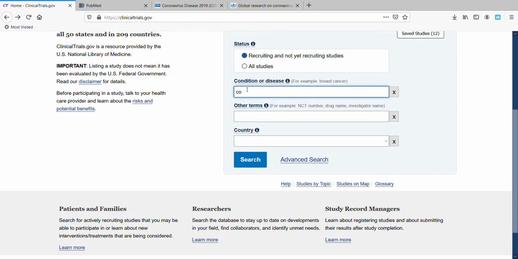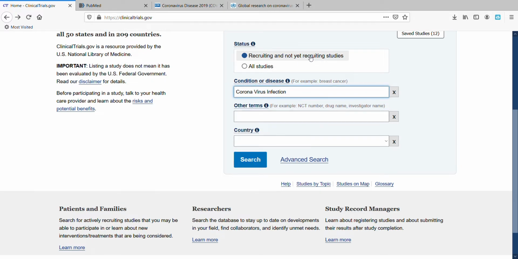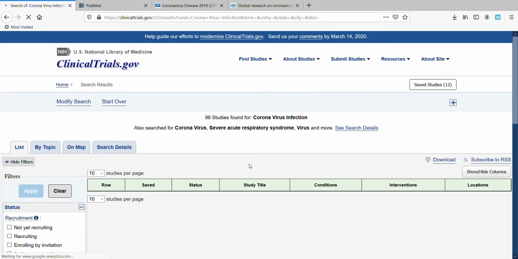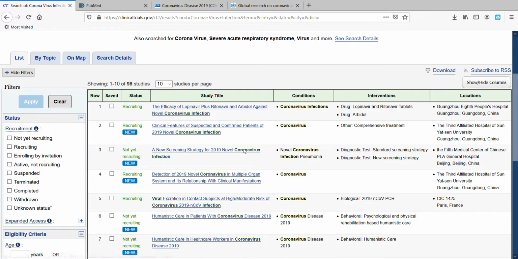So if you look up, let's see, let's say they have kind of automatic drop-down menu. So let's just look here. Recruiting and not yet recruiting means studies that are in the process of recruiting, but not yet recruiting. It sounds confusing to some people, but that just means that they will eventually recruit, but they're just getting started up. They're very new. Okay, and click search, and you'll see many different studies and their locations.